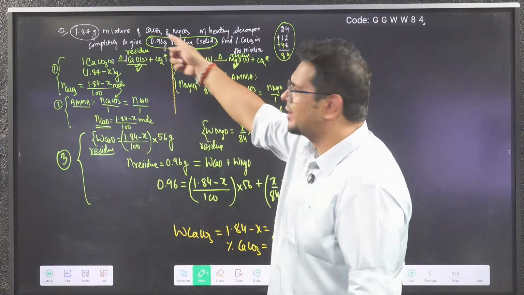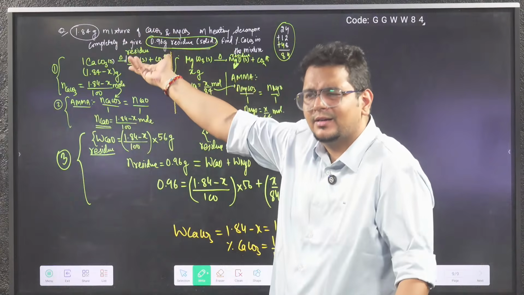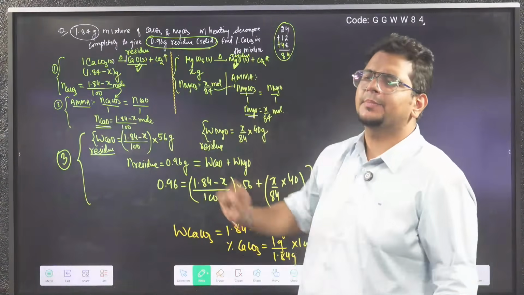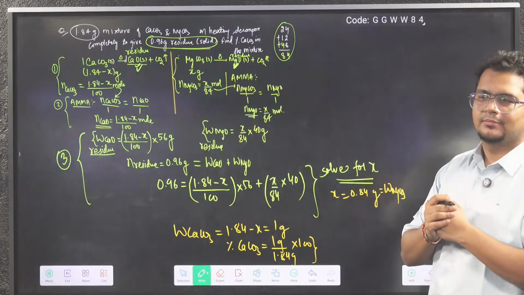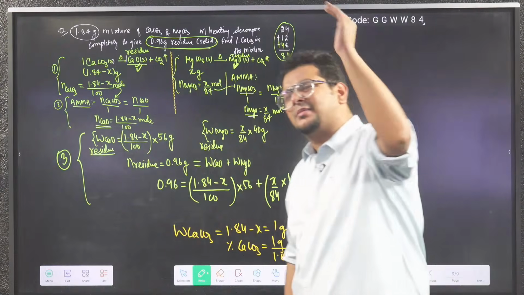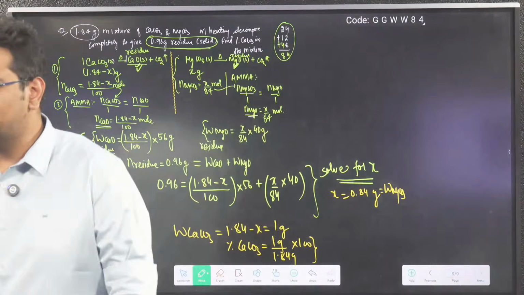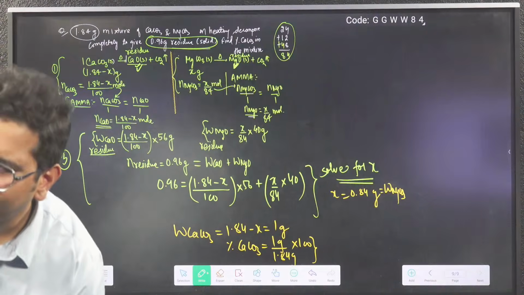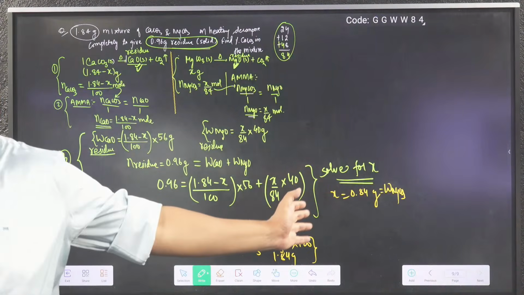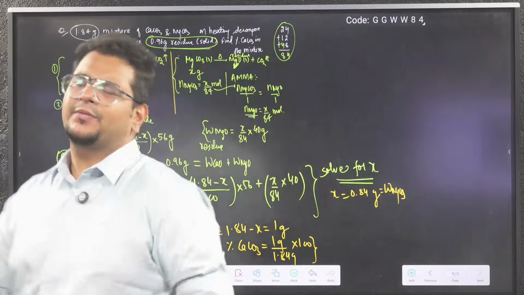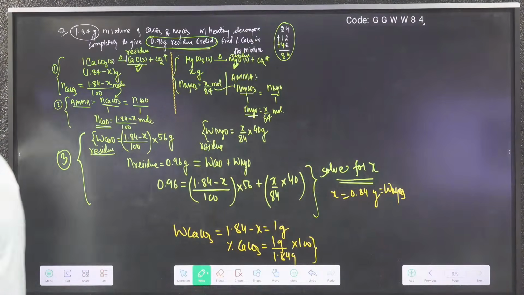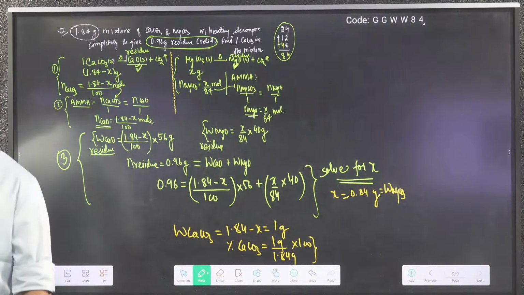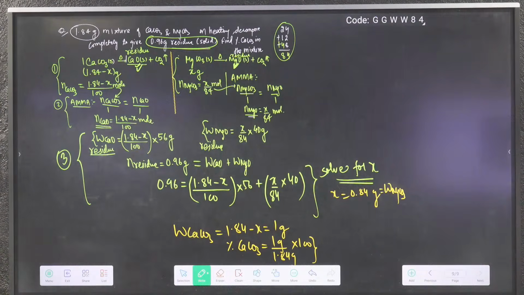Molar mass of MgCO3 is 84, molar mass of CaCO3 is 100. From there the paper setter has made the 1.84 gram data. But if you practice this question, this is the maximum mathematics they can ask you in the NEET examination. In NEET UG, the maximum calculation they can ask from this topic is this much only. If we have done this much, the remaining will be very, very easy for us. So one more question I will give you of the same type, but this time the mathematics will be simpler. Whenever you are ready, let me know.